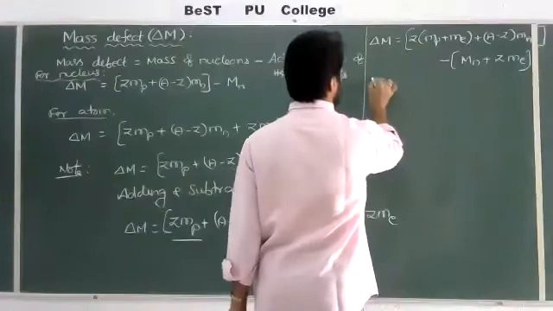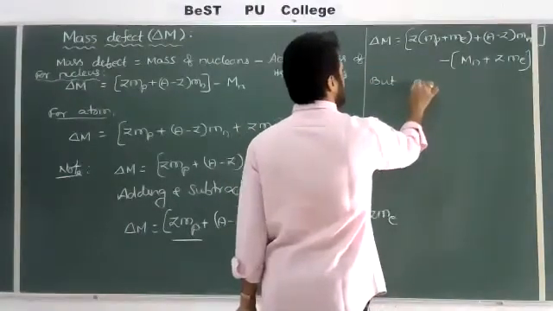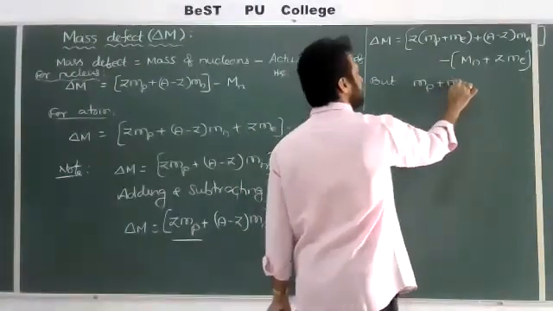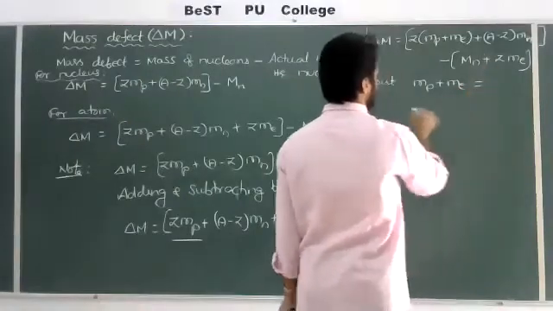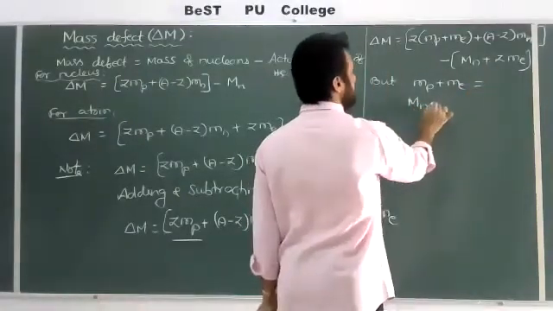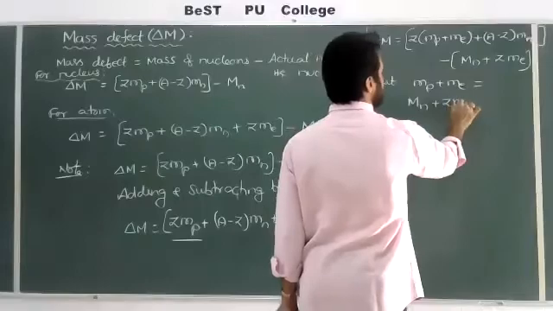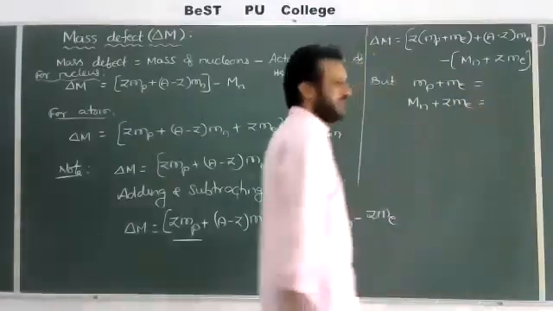But in the above formula, mass of the proton plus mass of the electron is equal to what? Real mass of the nucleus plus mass of the electrons is equal to what?